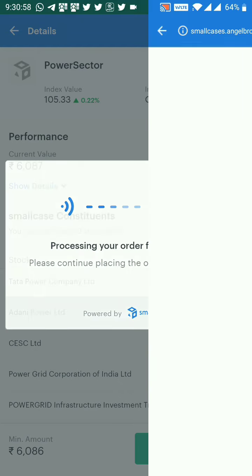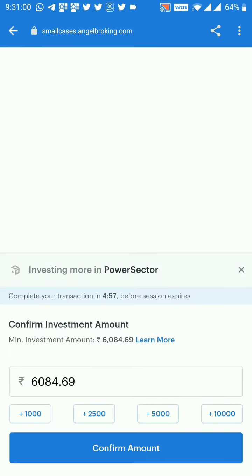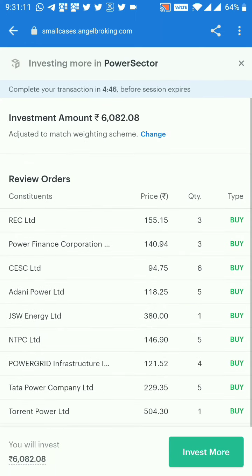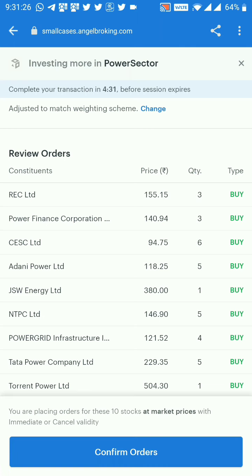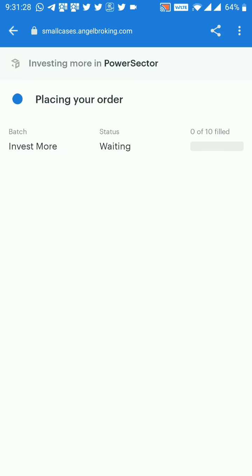And then invest more is connecting with Angel Broking. Complete your transaction before the session expires. Okay, confirm amount. So it is saying buy. Confirm order. So I have to click on confirm order.